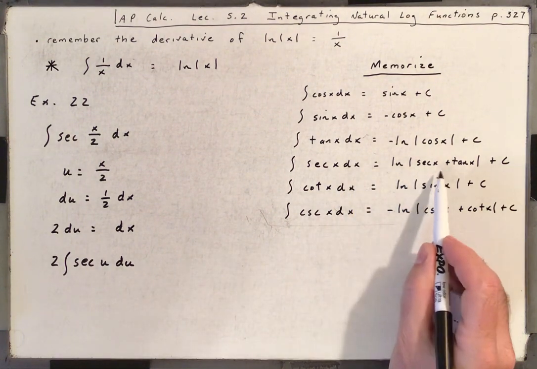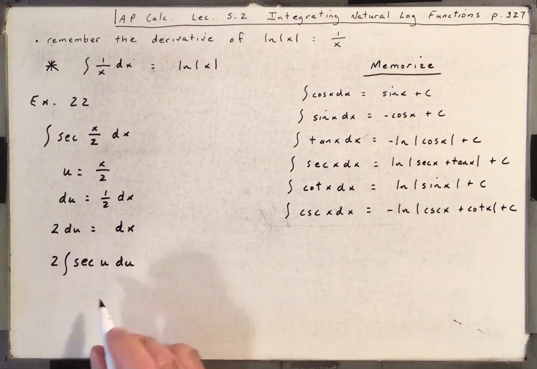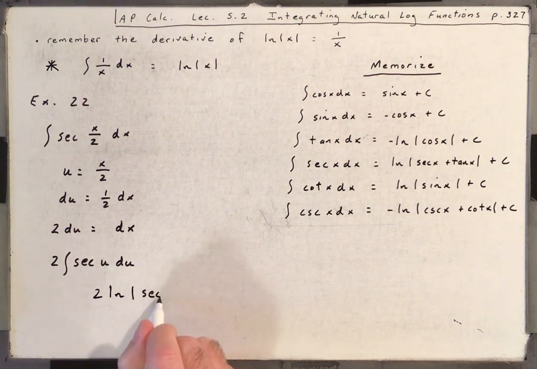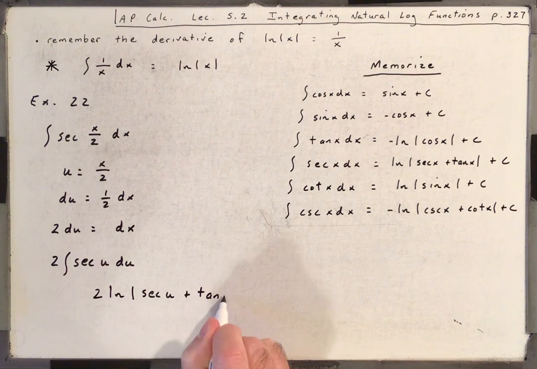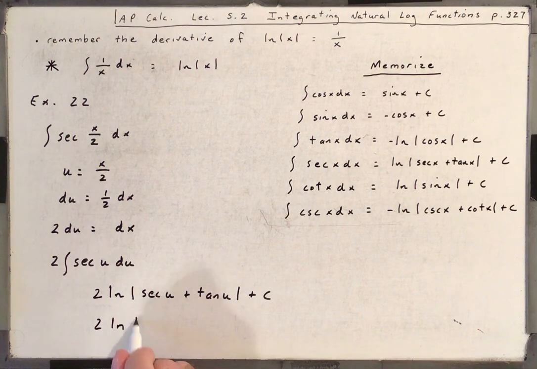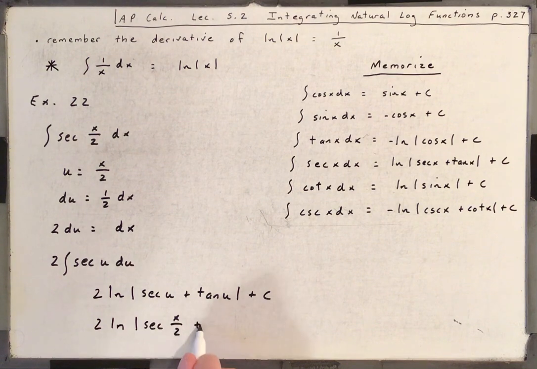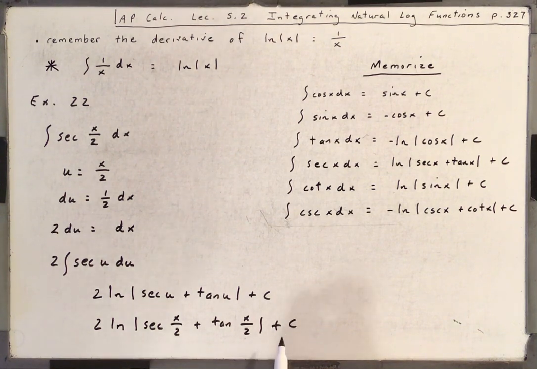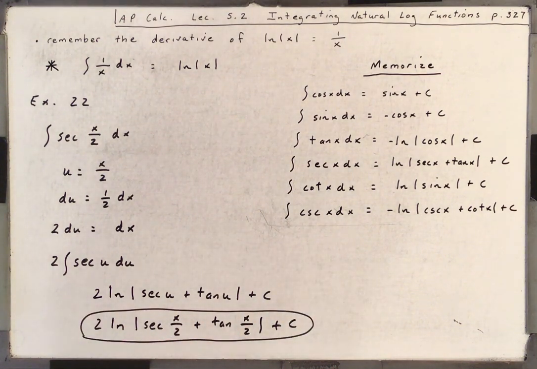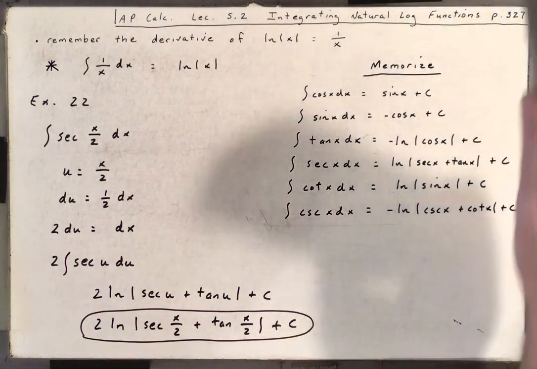That's going to be a natural log of secant x plus tangent x, or secant u. So that would be 2 times the natural log of the absolute value of secant u plus tangent u plus c. We're almost done. The absolute value of secant x over 2 plus tangent x over 2 plus c. All right. Well, there you go. That does it for the examples.